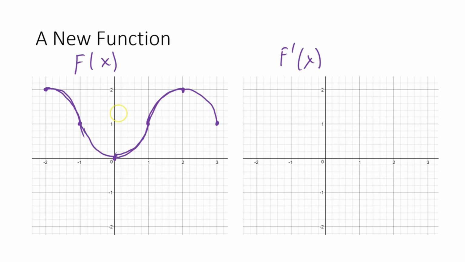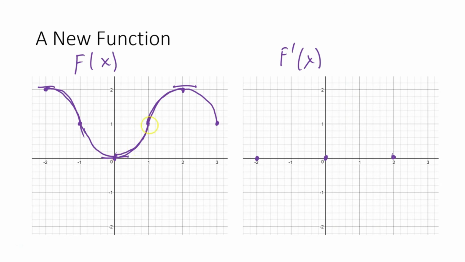So the derivative of this graph, well, let's plot our zeros first. It looks like there's a horizontal tangent at 0 and at 2, so let's plot those. It also looks like we have a horizontal tangent happening at negative 2, even though it's right at the edge of the graph there. And then it looks like we have increasing concave up at the beginning. So that means that we're going to have a positive derivative that also has a positive slope. So we have positive derivative with positive slope. So maybe something like this.